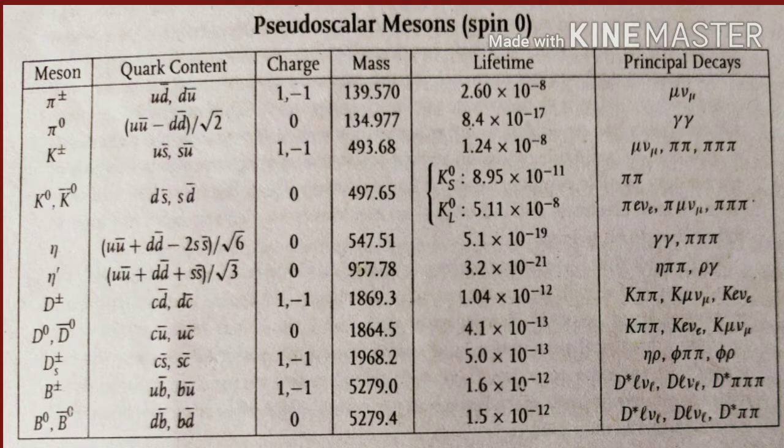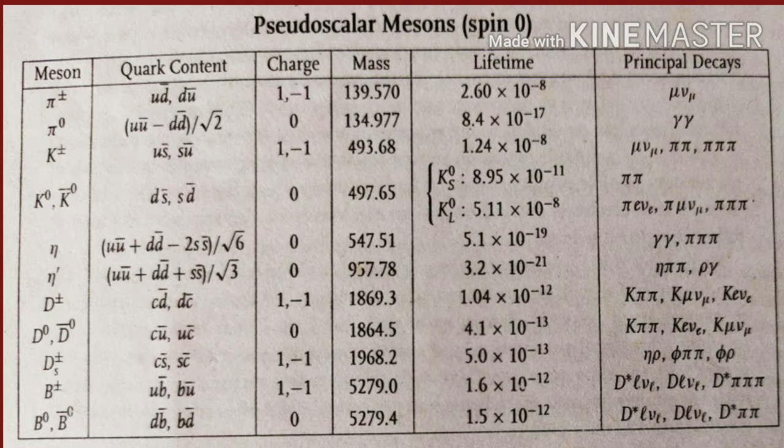Now come to K. These are called kaons. So K plus, K minus, these are two particles. K plus, for which the composition is u s bar, and K minus, for which the composition is s u bar. Then next we have K0 for which the composition is d s bar, and then K0 bar for which the composition is s d bar. So we have a total of 4 K mesons. These are called kaons. So we have 4 kaons.